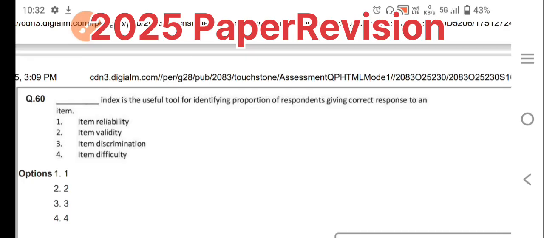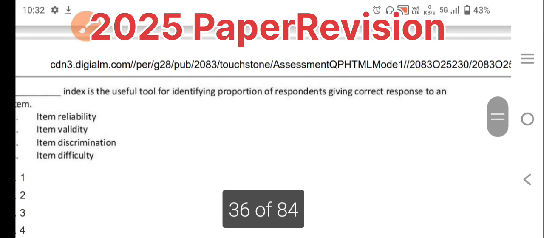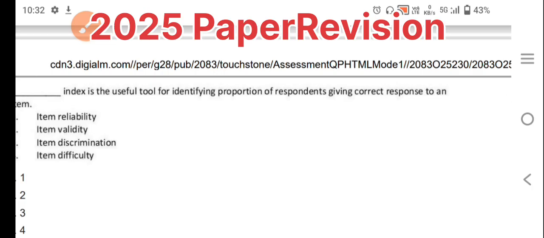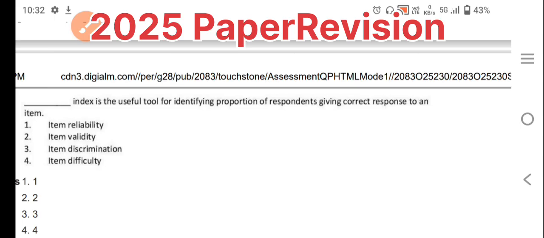Item discrimination means, based on the respondents, how much proportion give the response properly. When we do test construction, we need to understand first the discrimination ability of our items.